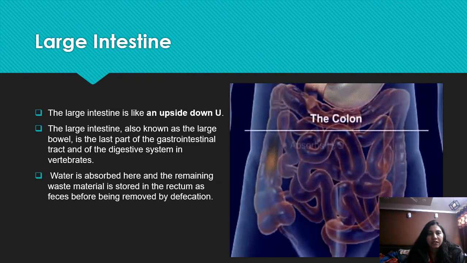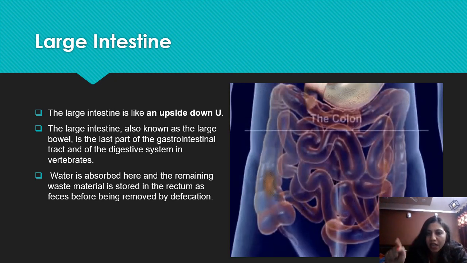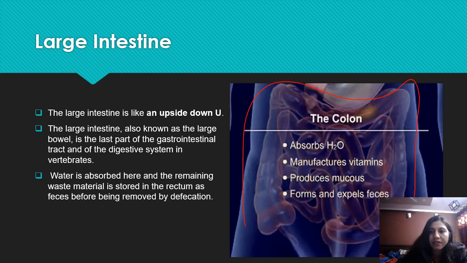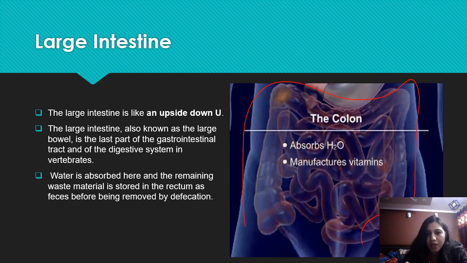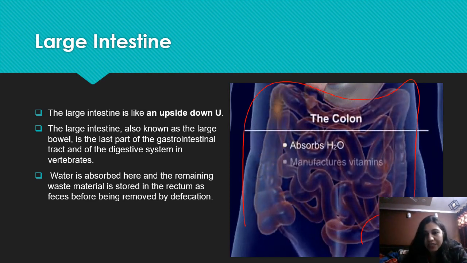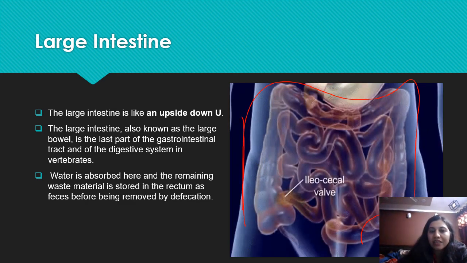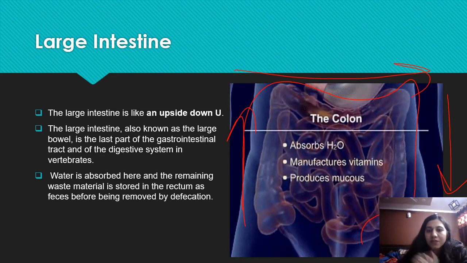Now, the large intestine. The large intestine is large because it is the widest part of our alimentary canal, and it is like an upside down U shape. And here, this part is the large intestine. So you can see an upside down U. Fine. So the large intestine has the large bowel, and it is the last part of the gastrointestinal tract of our digestive system. And here you can see the colon is present. Here this is the ascending colon, okay, this one is the descending colon, and this one is the transverse colon.